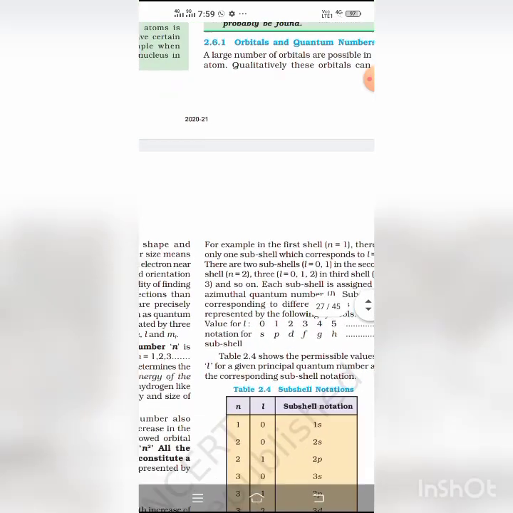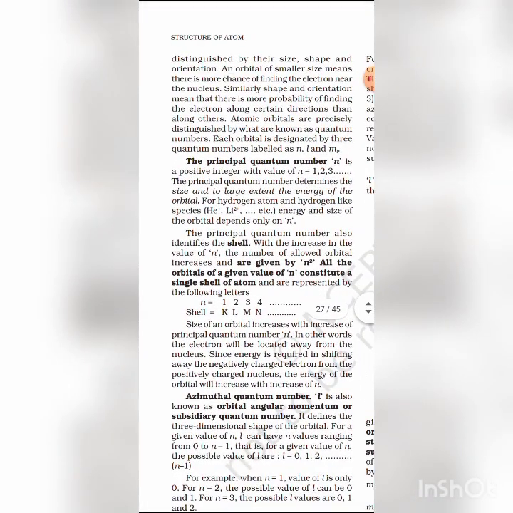Now student, we discuss quantum numbers. Atomic orbitals can be specified by giving their corresponding energies and angular momentum, which are quantized. That means they can have only specific values. The quantized values can be expressed in terms of quantum numbers. And they are used to get complete information about an electron, that is location, energy, spin.